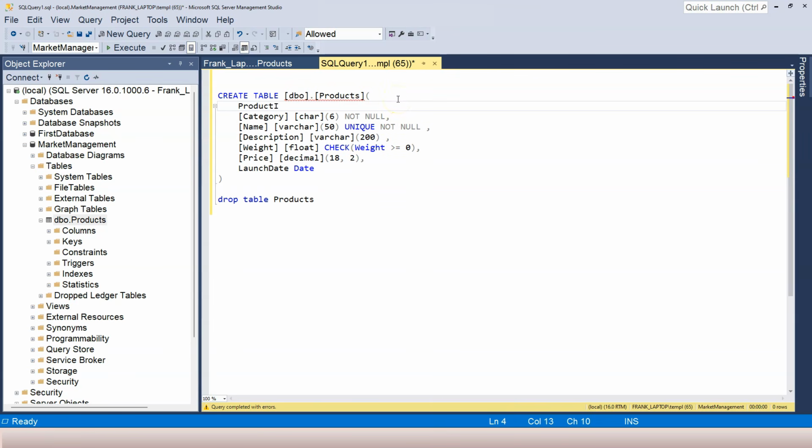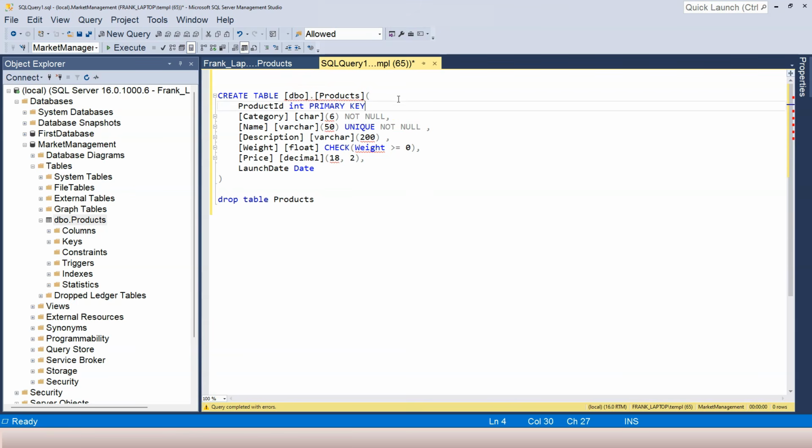Let's add the product ID column, and it's going to be integer. And when we try to apply a column constraint, we can just add the column constraint after the column data type. When I say primary key here, it would enforce the uniqueness for the data in this column. And also it would enforce the not null column constraint. You can sort of say the primary key column constraint is a combination of the unique column constraint and the not null column constraint. Even though we apply the unique column constraint and the not null column constraint to the name column, the name is not the primary key.